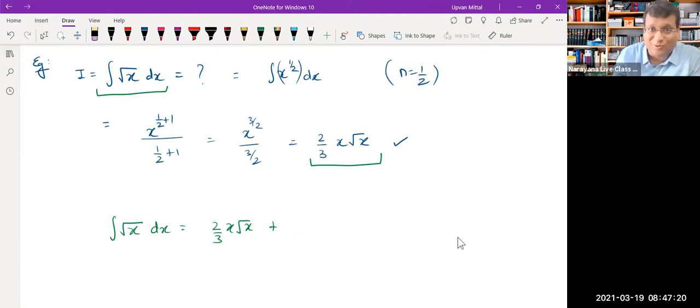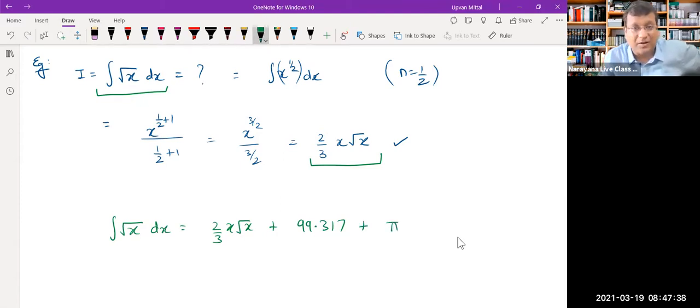And then the students are always mischievous. Another student comes to you and says, okay sir, fine, let's say Santosh has written this answer, so my answer will be 99.317. You'll have to give him marks also. Another student writes this answer, and you can see that pi is a complicated number, but it's still a constant ultimately. So the problem is that if the students start writing these answers, you'll have to give all of them marks, because these are funny answers, but they are all correct. So to avoid all this nonsense, whenever we integrate anything, we generally write the answer as this, because you can keep on adding funny numbers here, that's your wish.